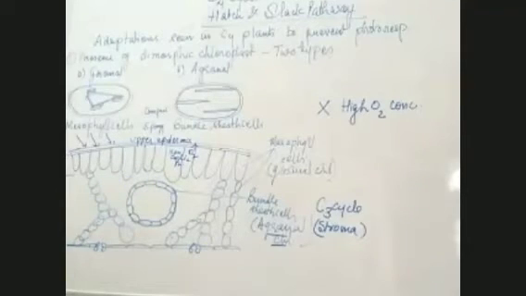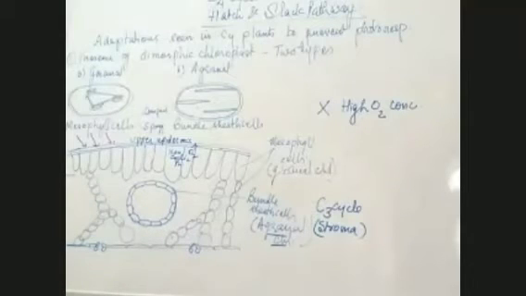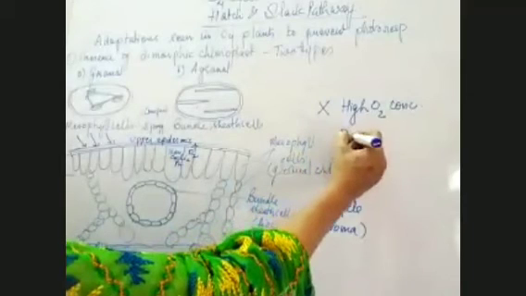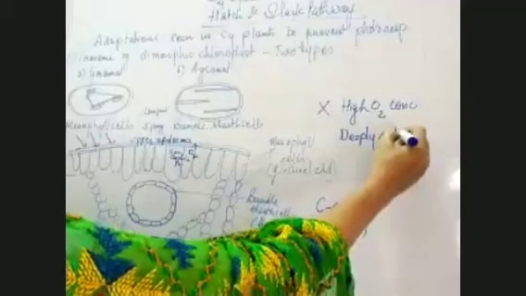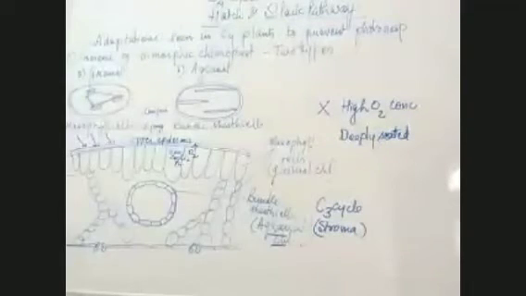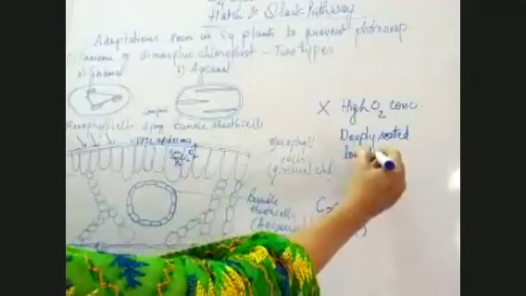The amount of heat which reaches the bundle sheath cell is very low, because the bundle sheath cells are deeply seated, placed deep into the leaf. What happens is that the temperature is low.